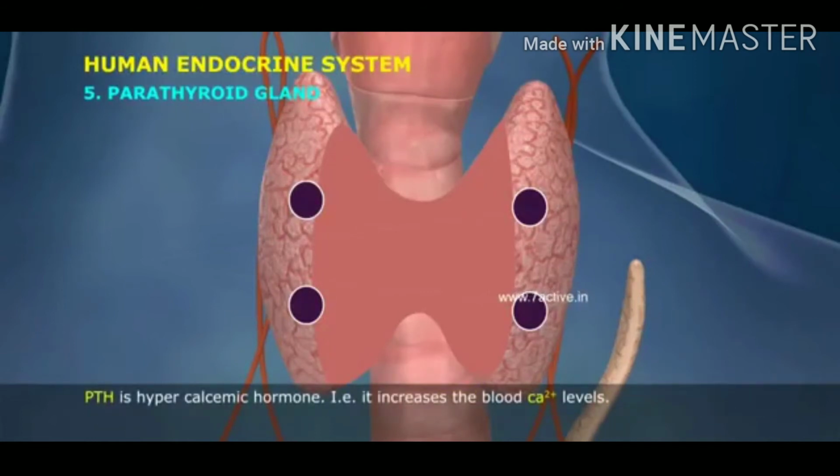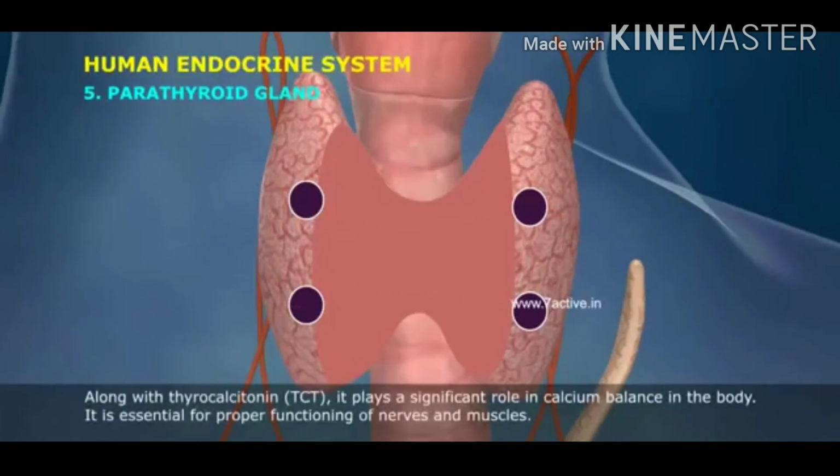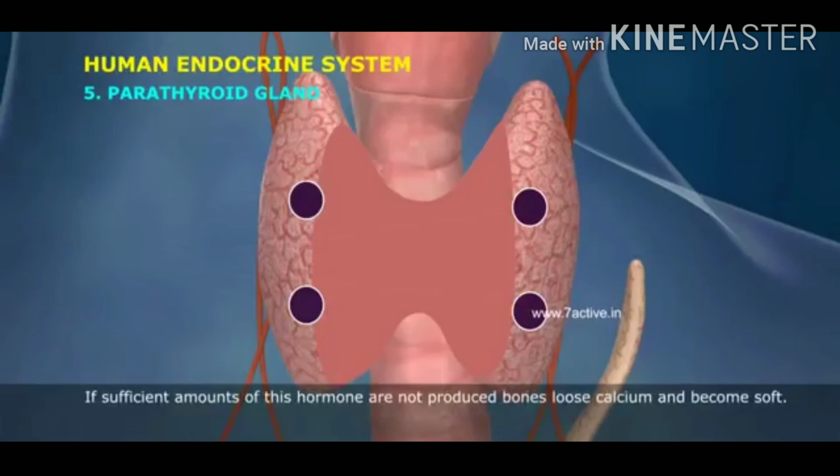PTH is a hypercalcemic hormone, that is, it increases the blood Ca2+ levels. Along with thyrocalcitonin, TCT, it plays a significant role in calcium balance in the body. It is essential for proper functioning of nerves and muscles. If sufficient amounts of this hormone are not produced, bones lose calcium and become soft.